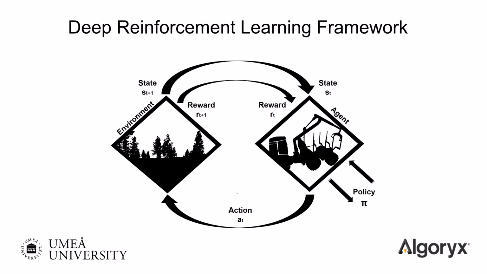The policy in this case is parameterized by a fully connected feed-forward neural network representing the distribution of actions given a state. The resulting policy approximator outputs a vector of actuator space motor control signals at each time step. We are using proximal policy optimization to optimize the policy, and this is an on-policy policy gradient method that has shown stable performance on a variety of tests in the past. Moreover, training is conducted using the Unity simulation platform together with the ML-Agents toolkit and the physics engine AGX Dynamics.